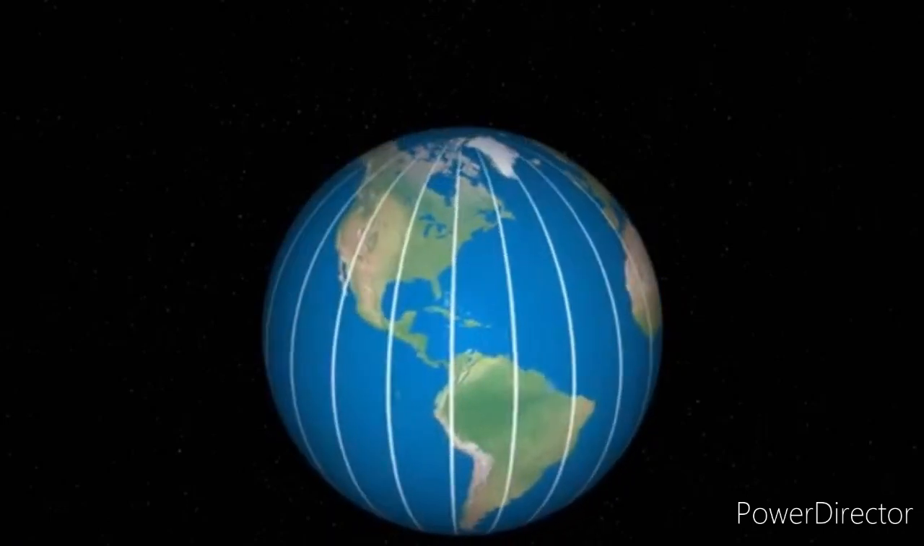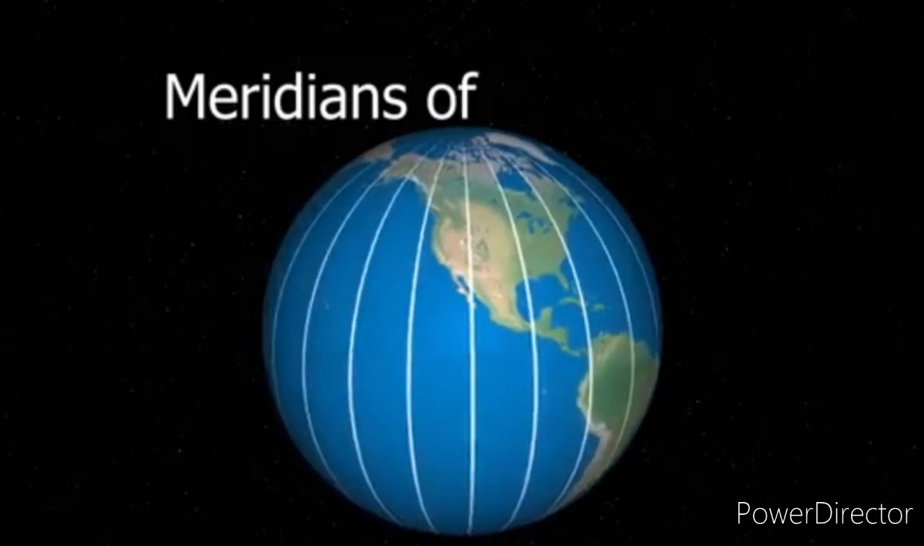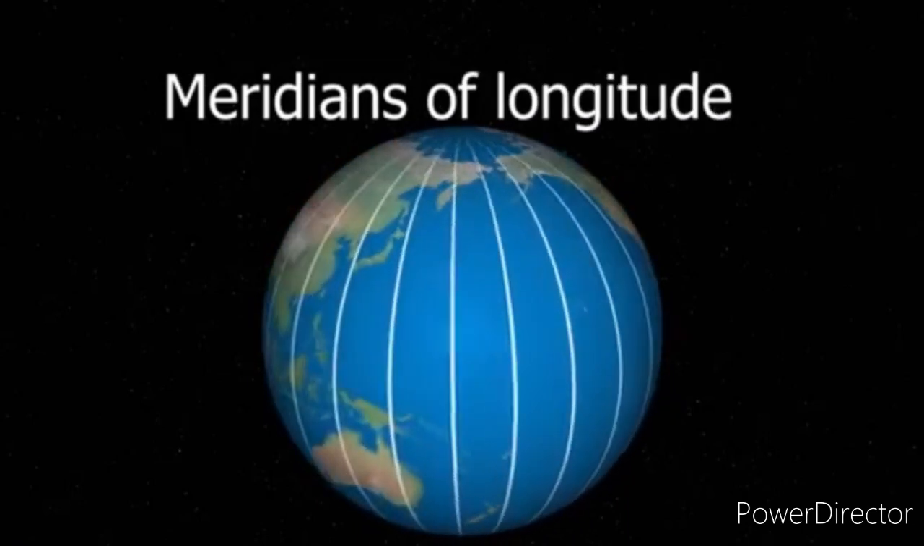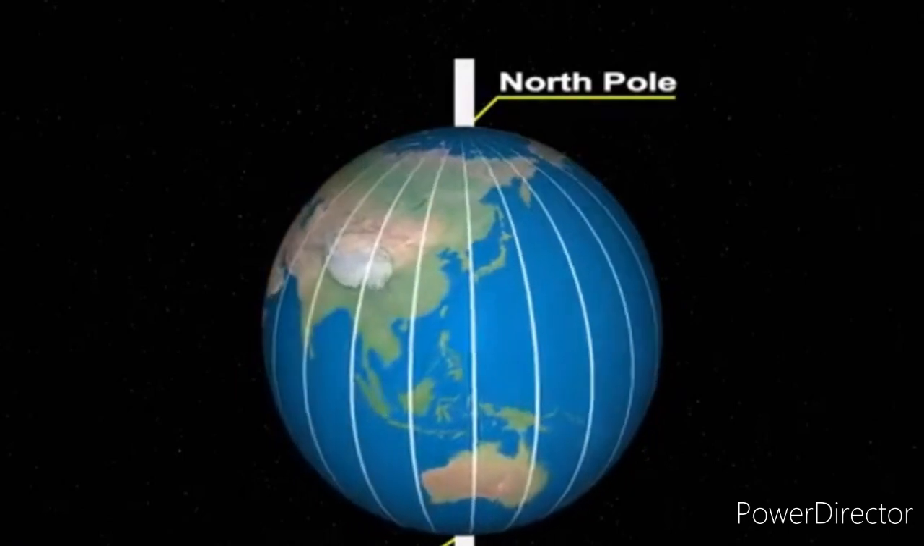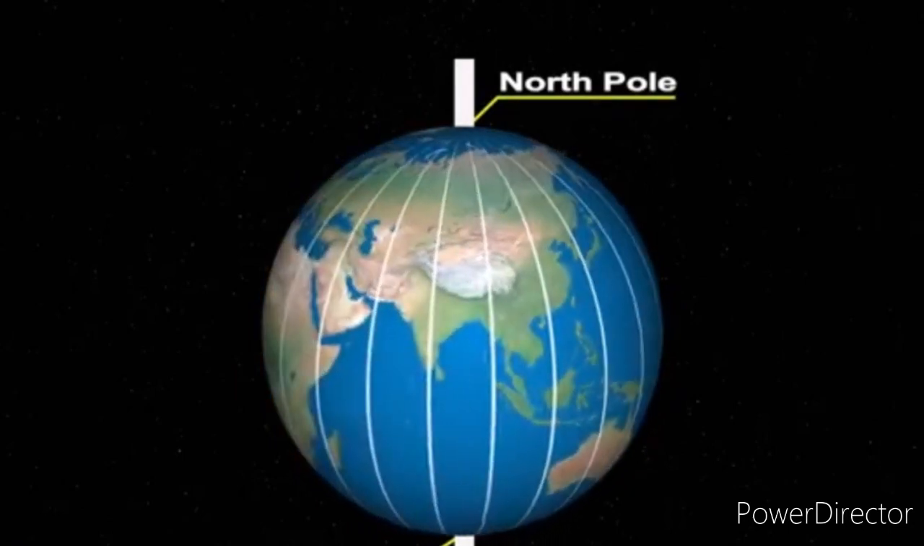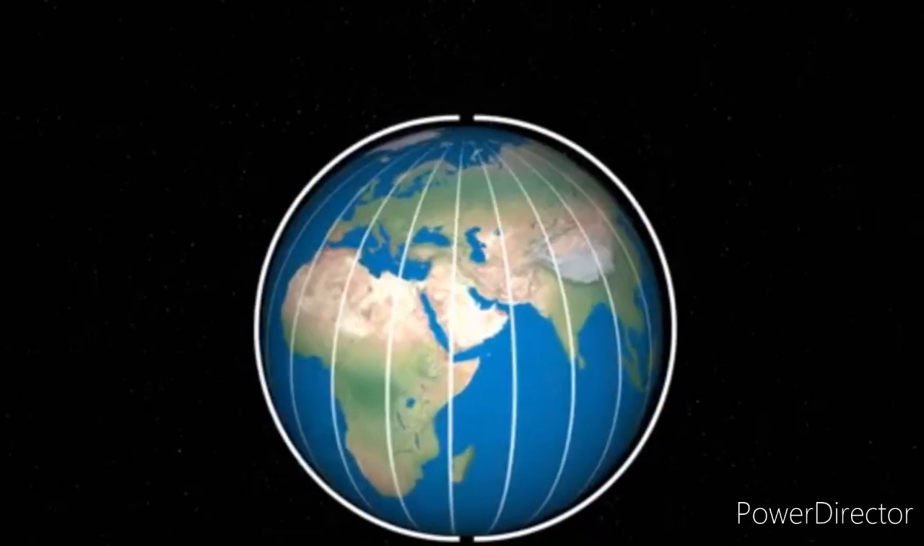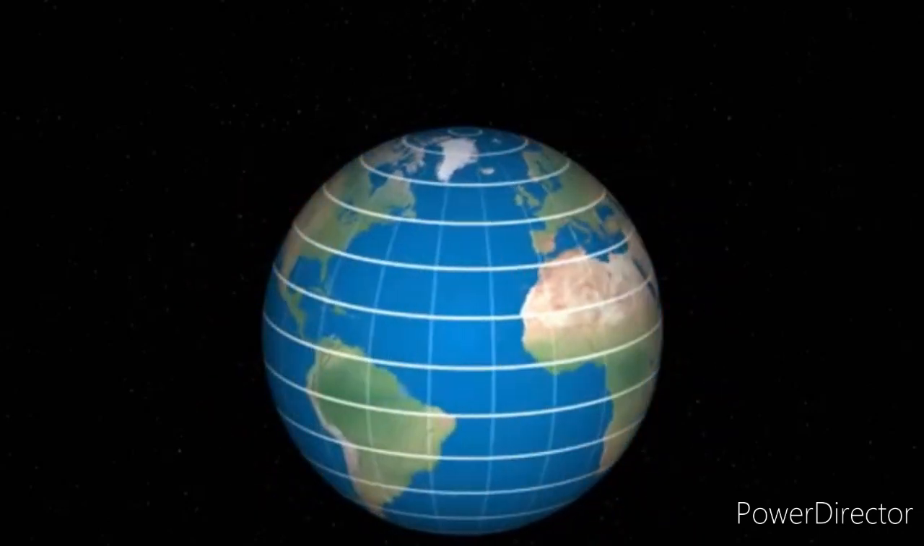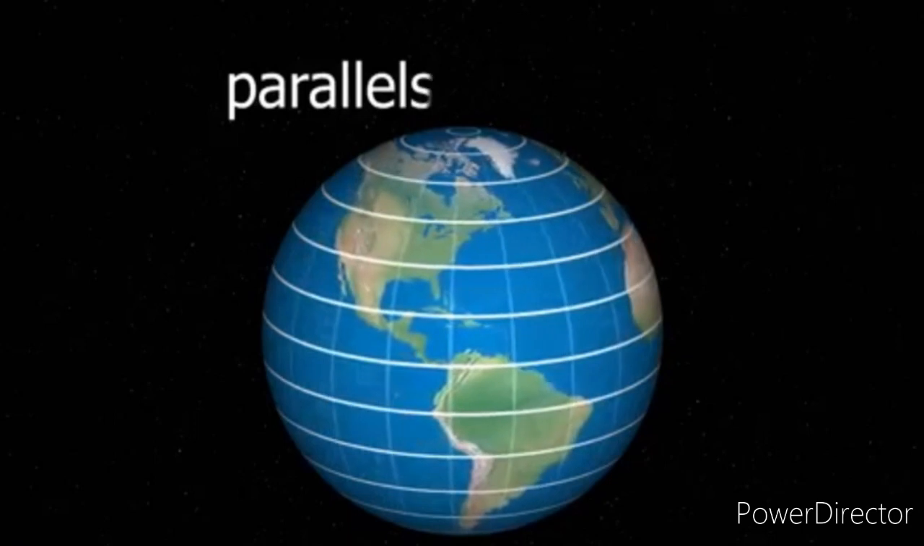The north-south lines are known as the meridians of longitude, and they extend from the North Pole to the South Pole. All these meridians are actually half circles. The east-west lines are known as parallels of latitude.